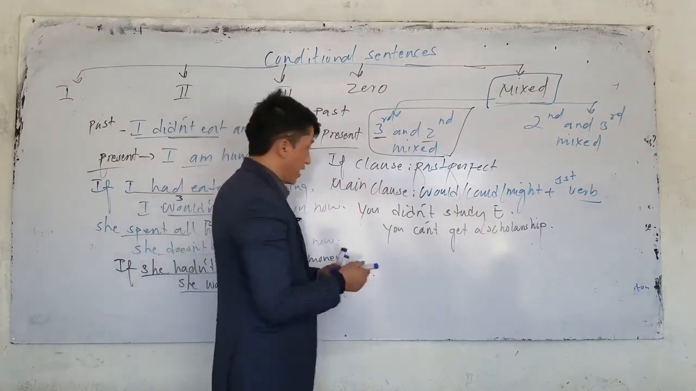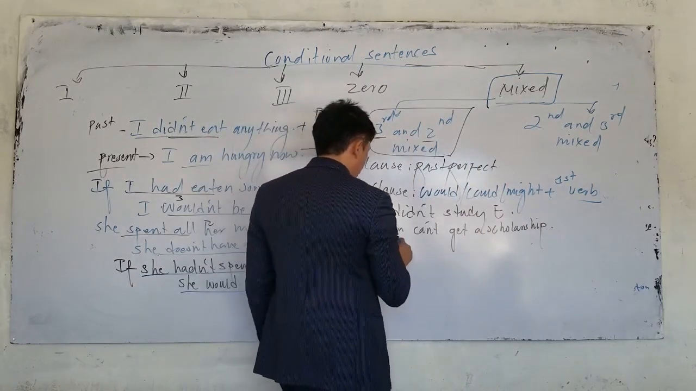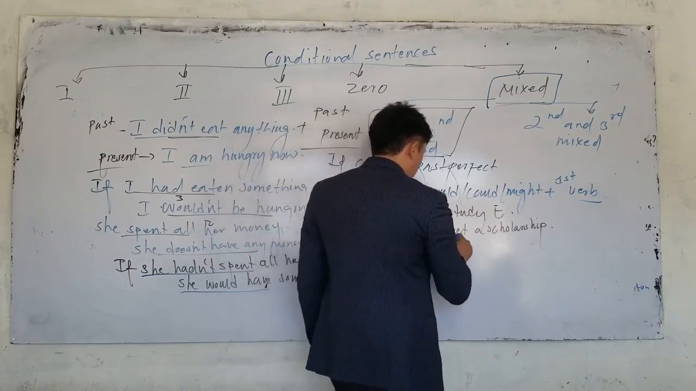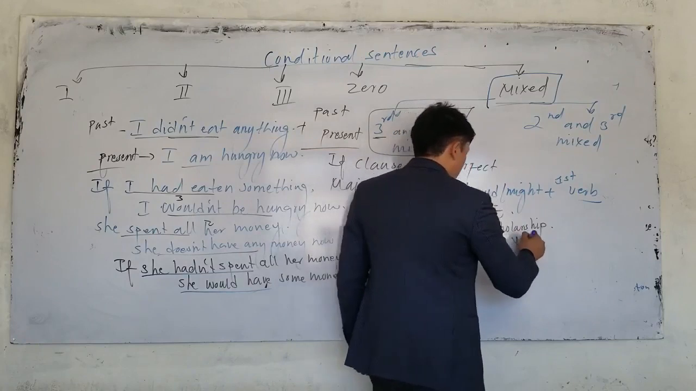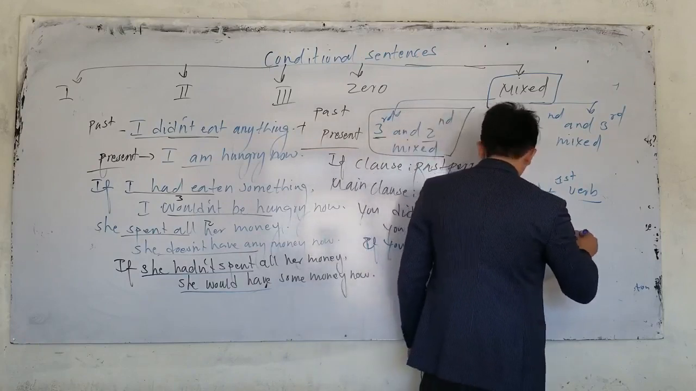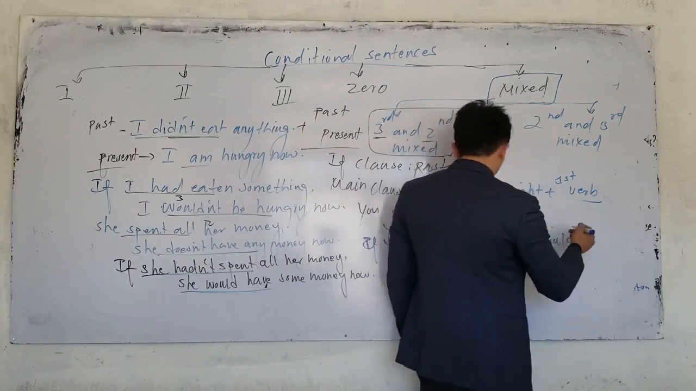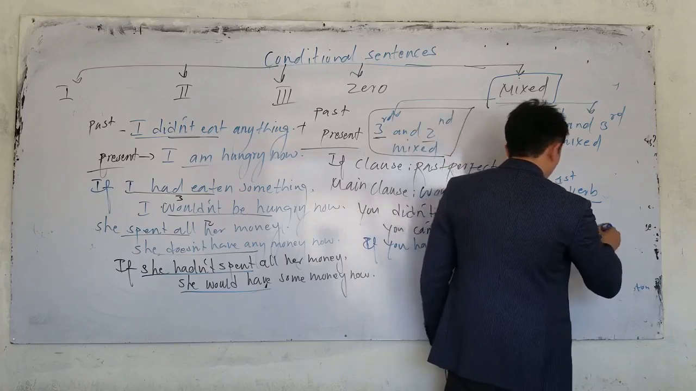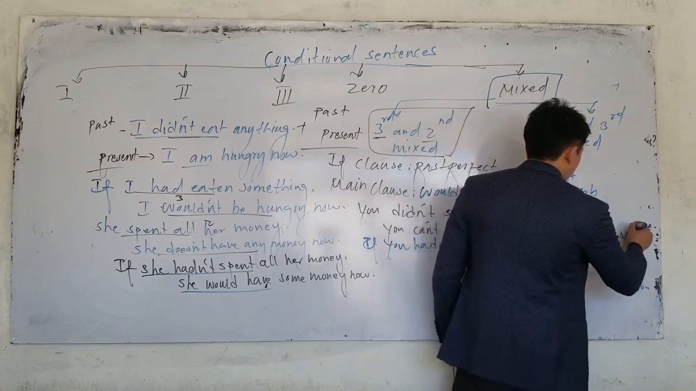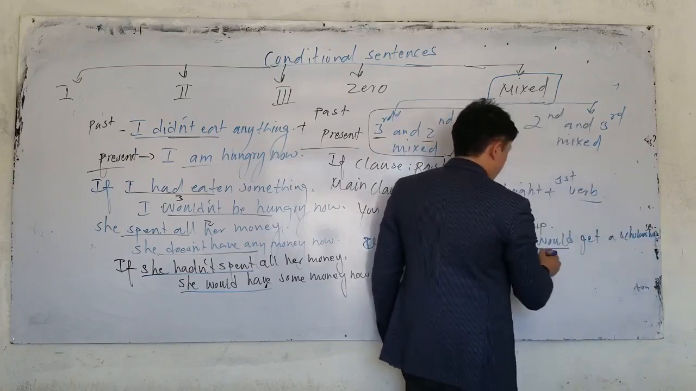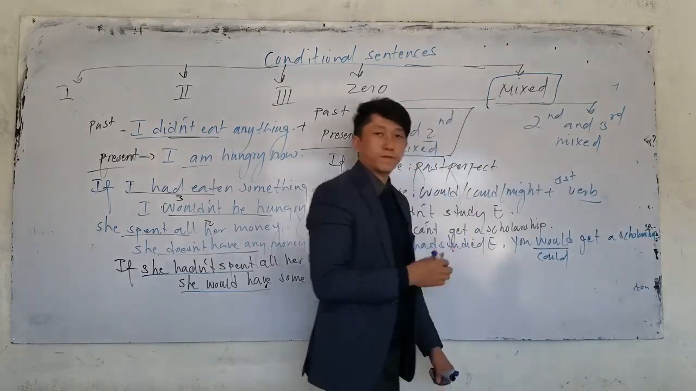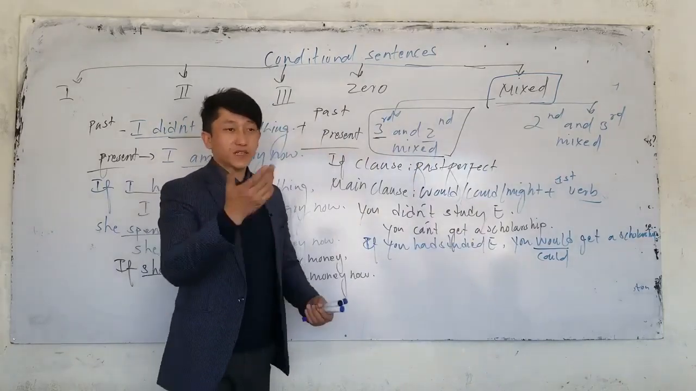So what should I say? If, come on, tell me, if you had studied English, how can I say? You would, for example, or you could get a scholarship. You could is also right, okay? Instead of would, we can also say what? Good. You could get a scholarship. You might get a scholarship.